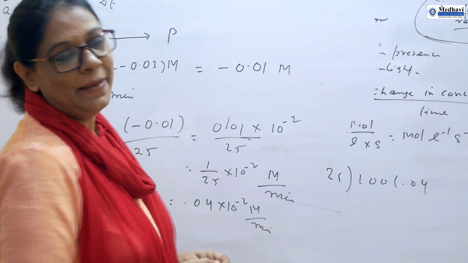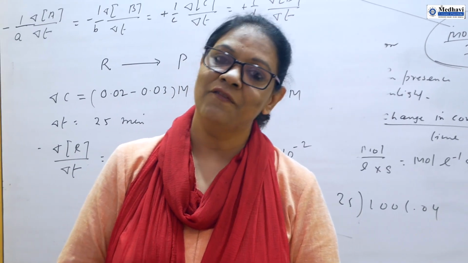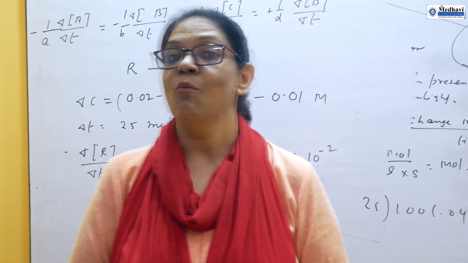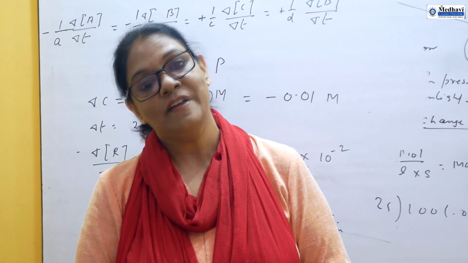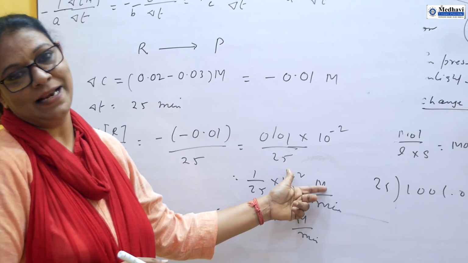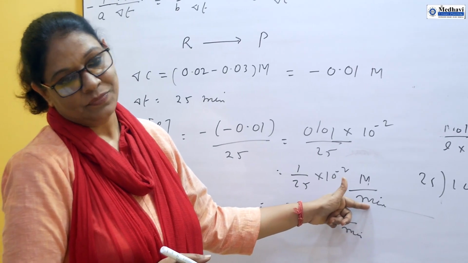Here, capital M indicates molarity. Concentration of reactant is expressed either in terms of molarity, molality or mole fraction. So here it is the molar value. Capital M indicates molar value. So this is molar per minute.